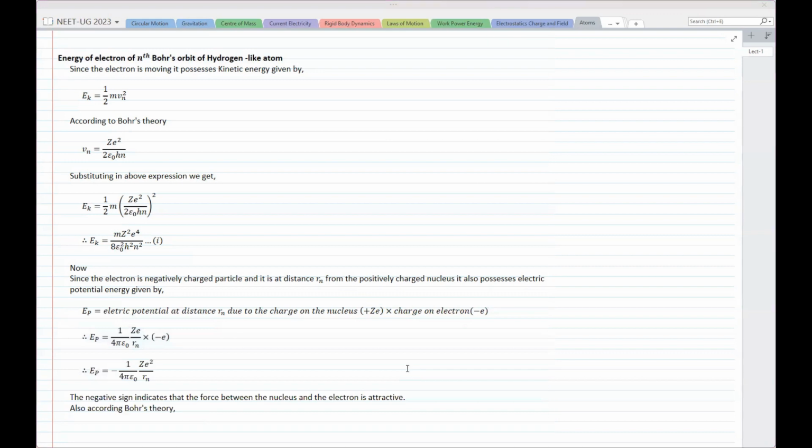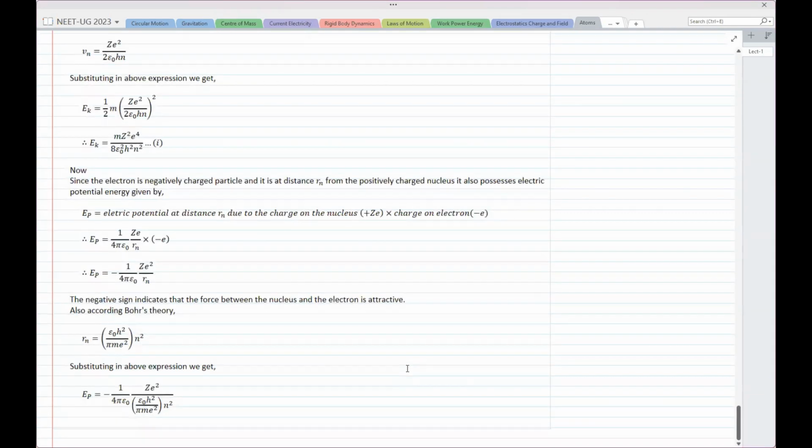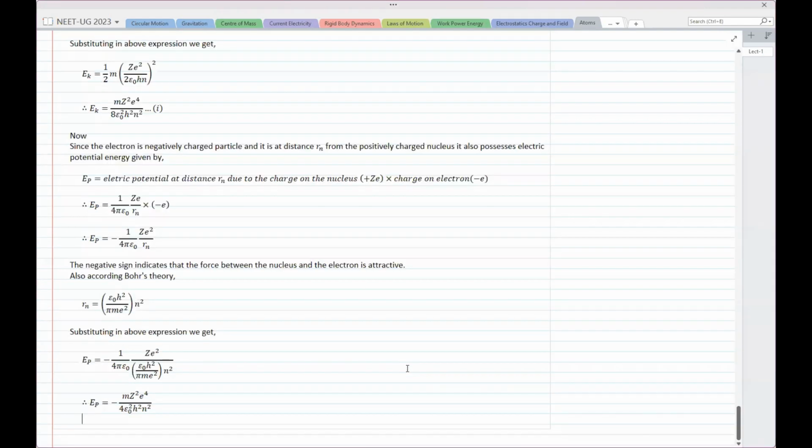Also according to Bohr's theory, this r has a value which is epsilon naught h square upon pi m e square into n square. So substitute this value above and then simplify it further. If we substitute that value and simplify, we end up getting this: potential energy is equal to minus m z square e raised to 4 upon 4 epsilon naught square h square n square. That's what we get.